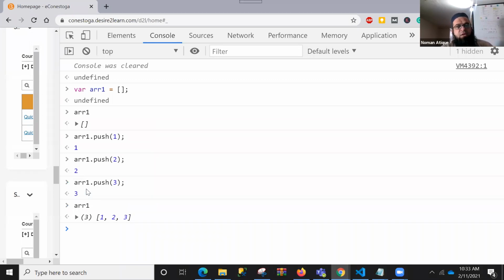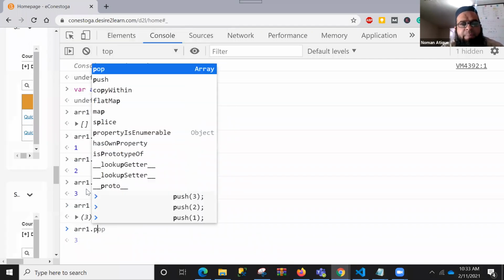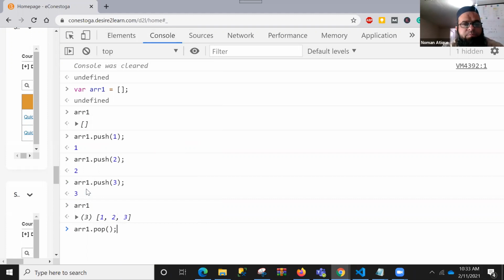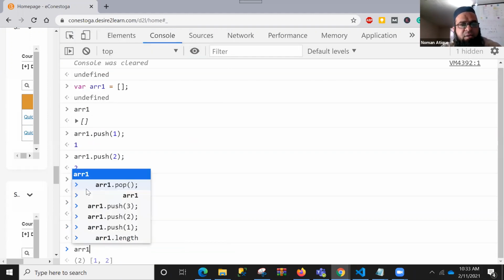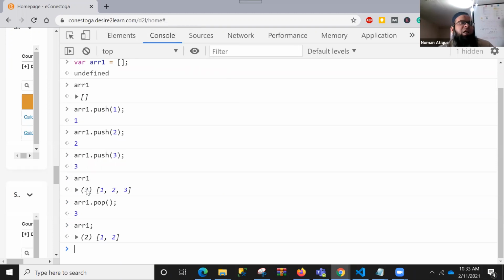Flexible, isn't it? You have an array that does not include anything, and you can always just add elements. And as we can add those elements, we can delete them as well by using the pop function. Pop: 3 has been popped. Now if I check array 1, you see 3 has been popped.